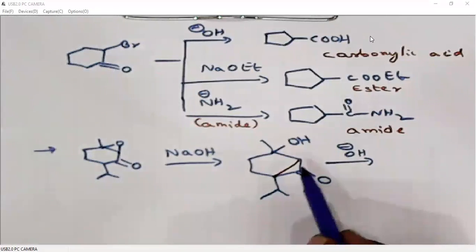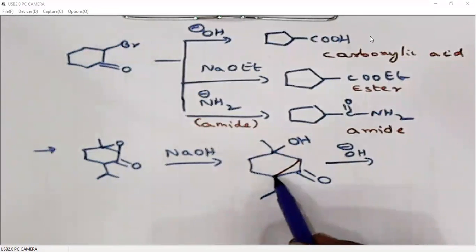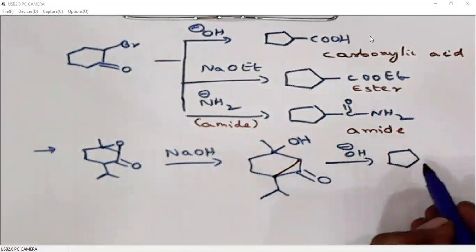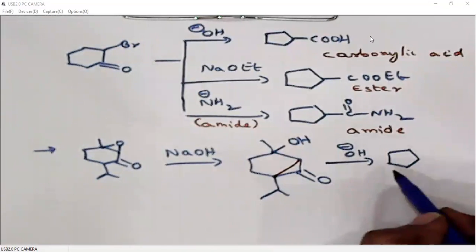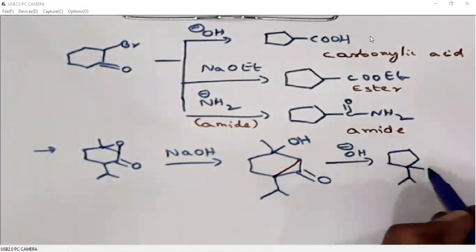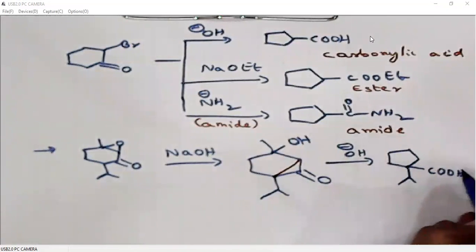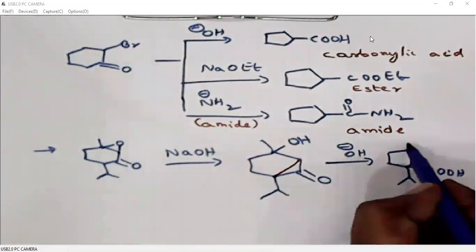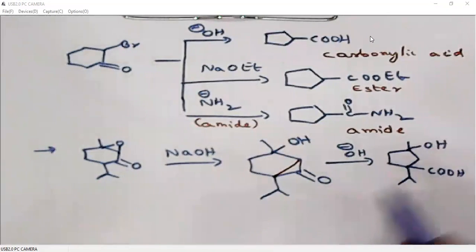The secondary carbanion is more stable compared to the tertiary carbanion. So the ring breaking will occur on this side. This negative charge which is generated here will be protonated. So the product is this one.